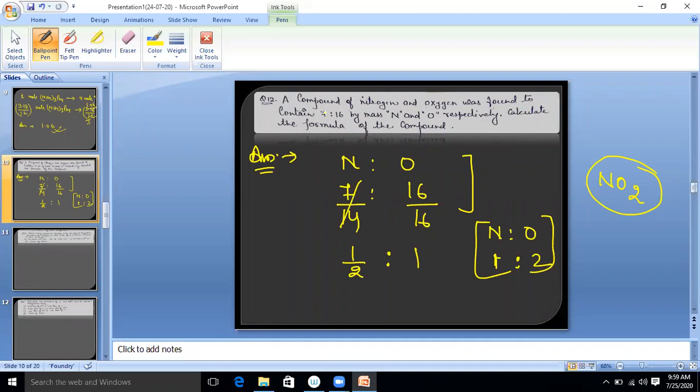What is given? Ratio is 7 to 16 by mass. So what do we convert it to? Number of moles, that is divided by atomic mass, 1 by 2 to 1. So the ratio is 1 to 2. So nitrogen 1 time, oxygen 2 times. So the formula is NO2. Clear? Yes or no? Clear? Do fast.